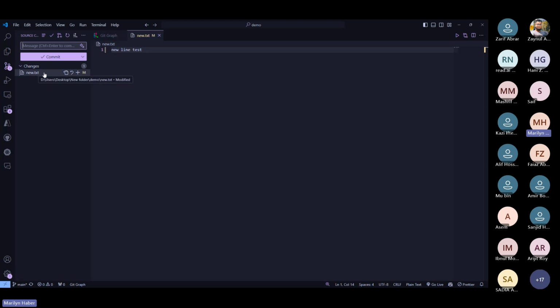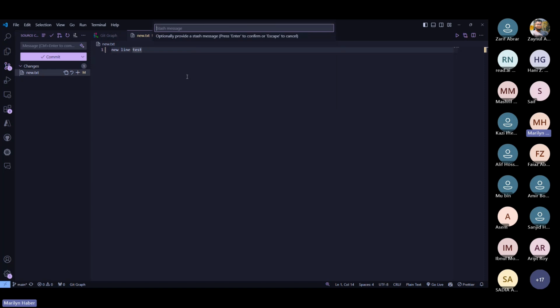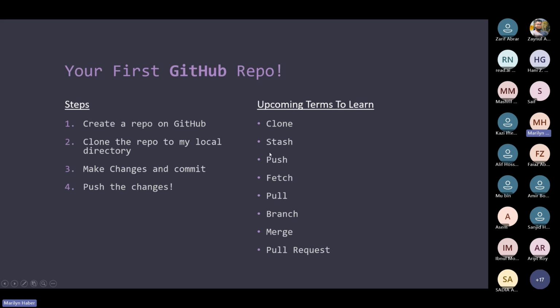that the changes are here. But if I don't want to commit it yet, I need to save it. I need to save a version of the changes that I have made. Okay, I can easily, where is it? I lost it. But there is a command which is git stash. I'm gonna check if it is here. Okay. So I'm saving a version of the changes that I have made without actually committing them to my local repository or to my staging area. They are still in their own stashing area, let me say. Okay, so that's regarding stashing.